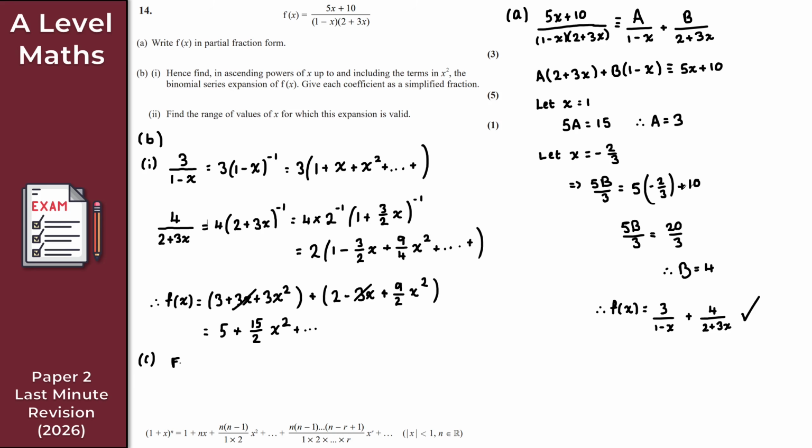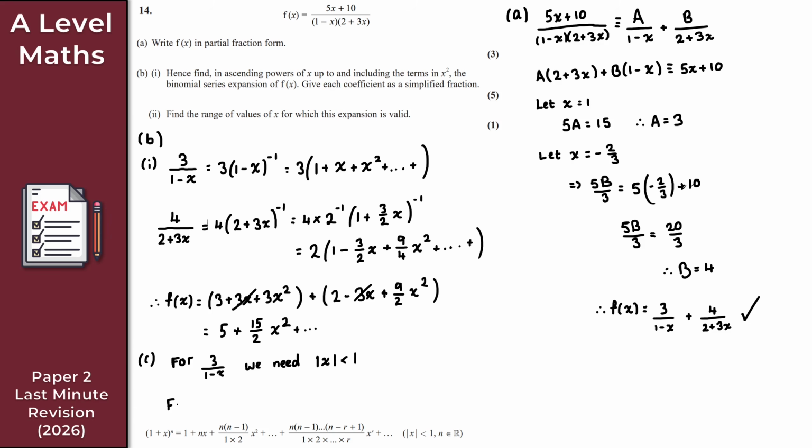So for the first fraction here, so for 3 over 1 minus x here, what we need here is the modulus of x to be strictly less than 1. So the modulus of x here to be strictly less than 1. That's fine. And now for the second series expansion here then, so 4 over 2 plus 3x.